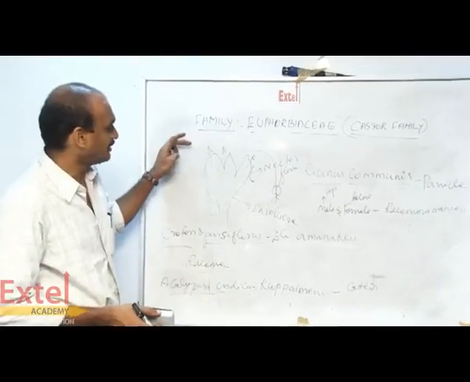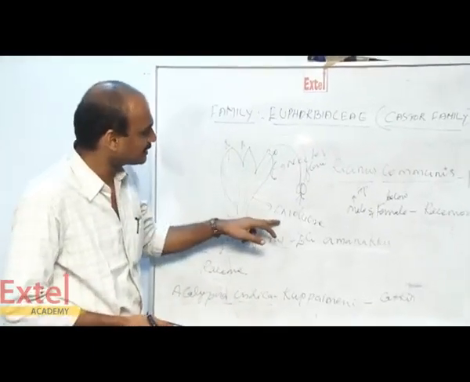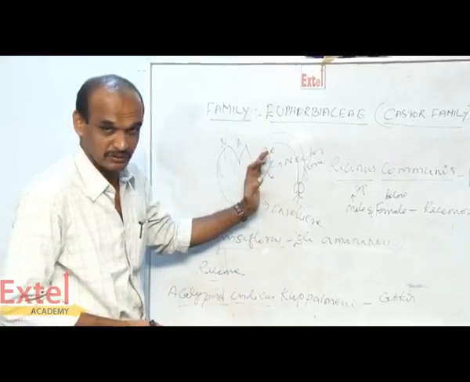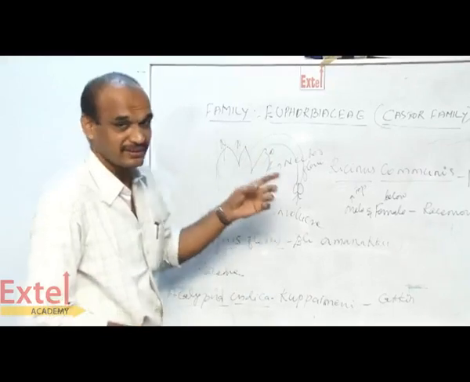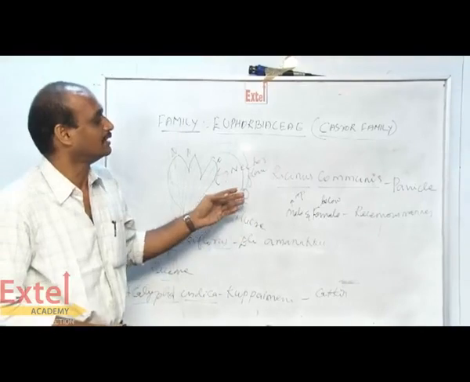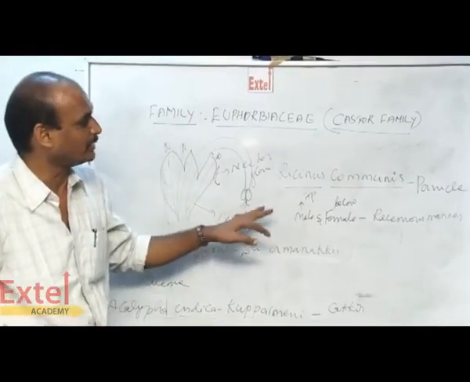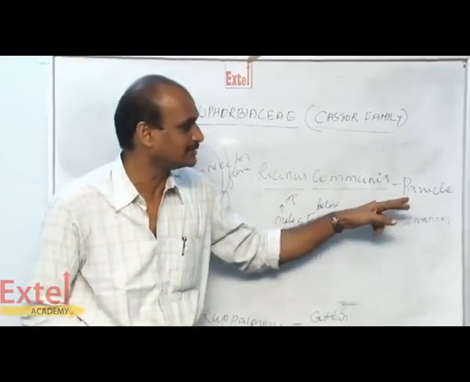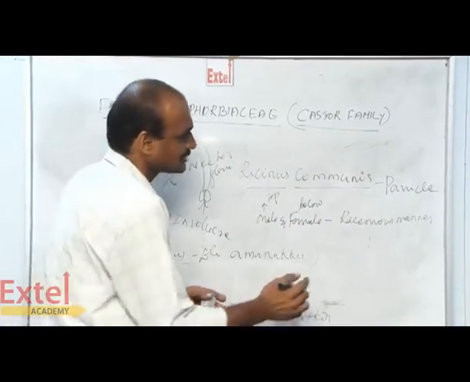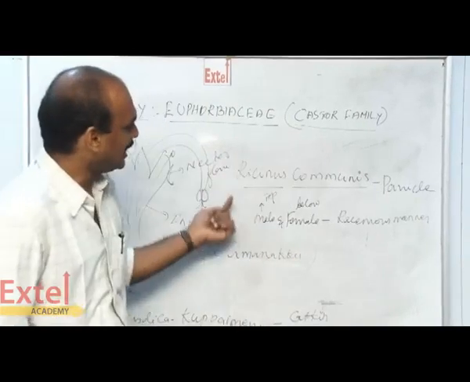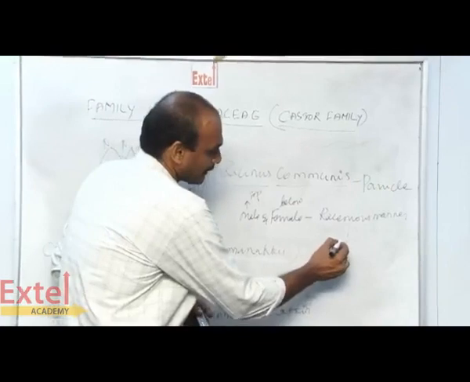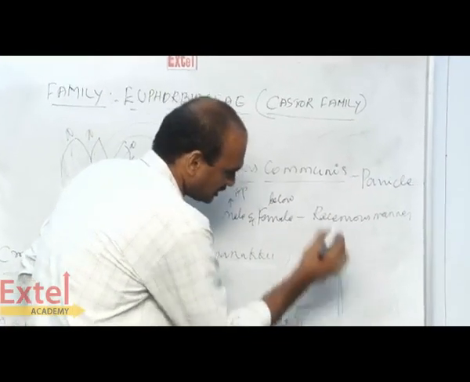In the Euphorbiaceae inflorescence, the involucre contains nectar-secreting glands on the involucre surface. Then some of the Euphorbiaceae plants have inflorescences other than the Euphorbia type. Here Ricinus communis has a panicle inflorescence, in which flowers are arranged in a racemose manner on the inflorescence stalk. That is a panicle.